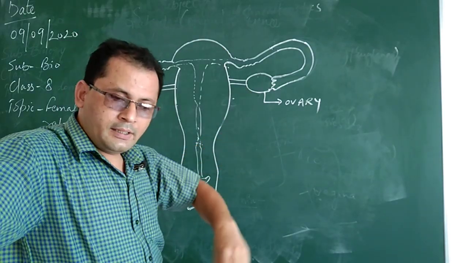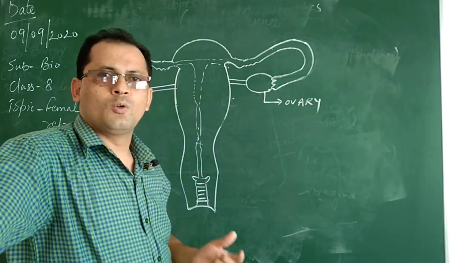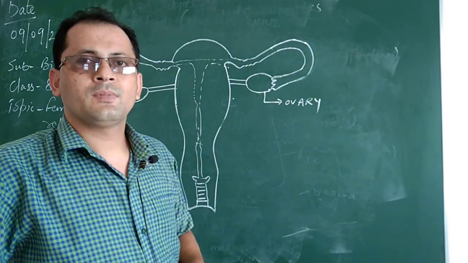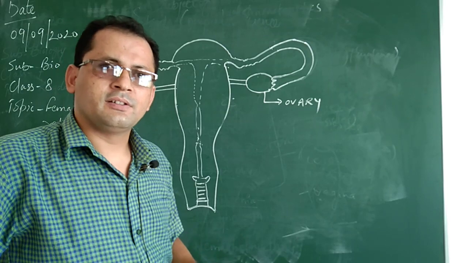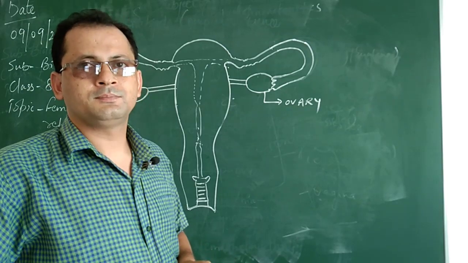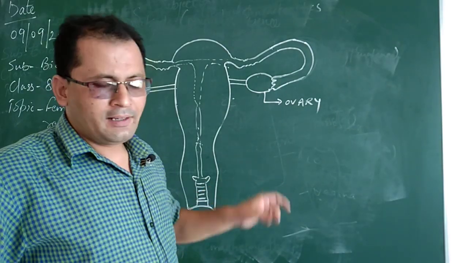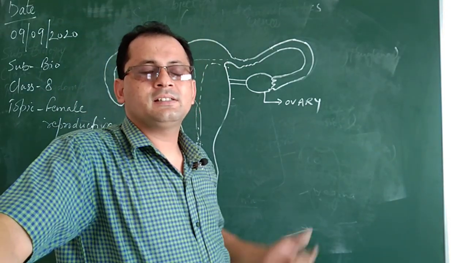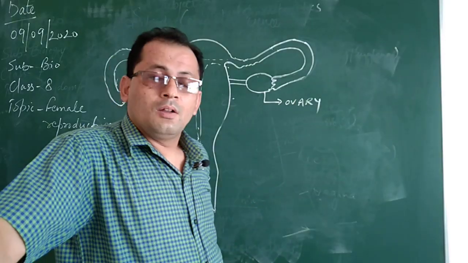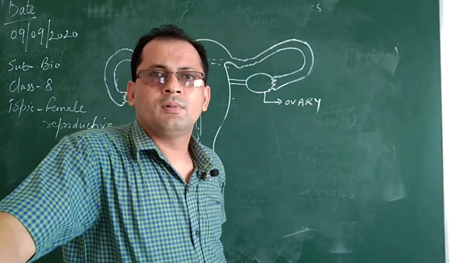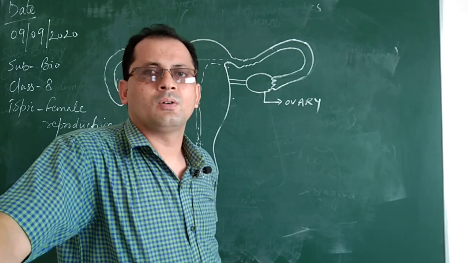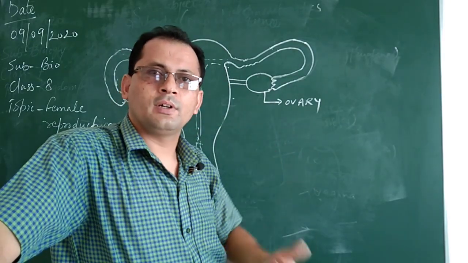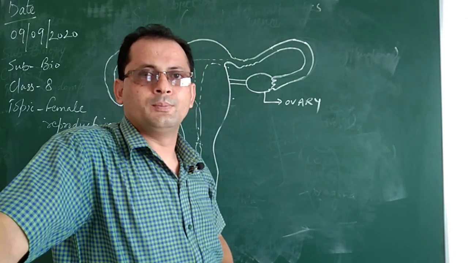Thousands of immature ova are already present in these ovaries since the birth of the female child. But when the girl child attains the age of 10 to 12 years, these ova become functional, they become active, and these ovaries start producing mature ovums.